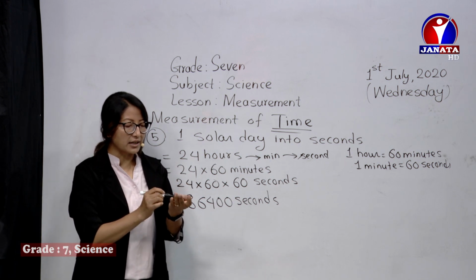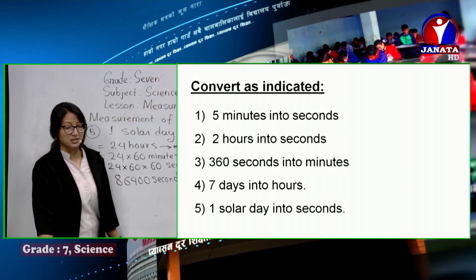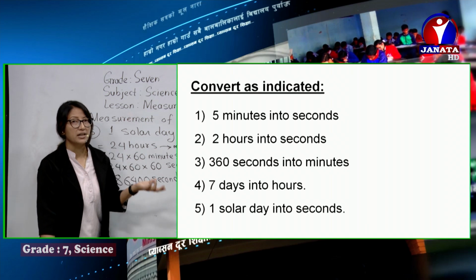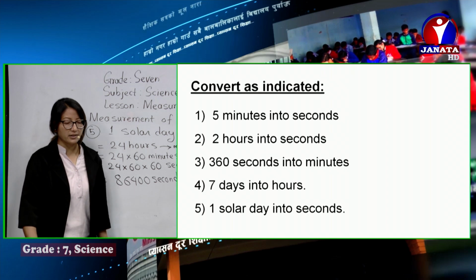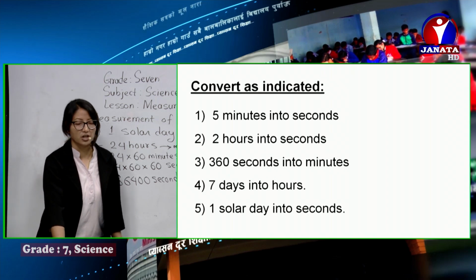I think the remaining ones you can easily solve on your own, like 2 hours into seconds. Now if you have to change from smaller units to bigger units, you have to divide. It's very simple. Just follow the rule and you can practice all of this. That's all related to measurement of time.